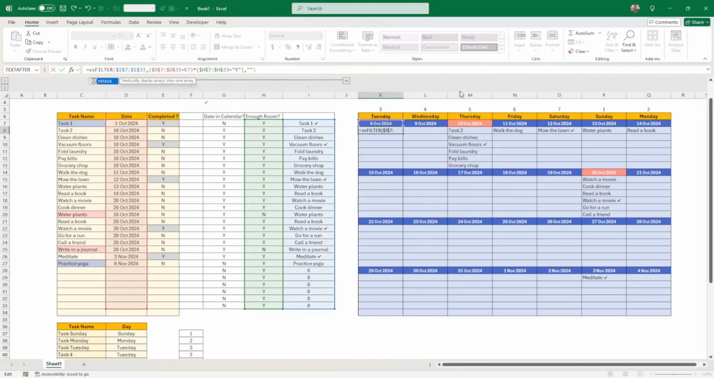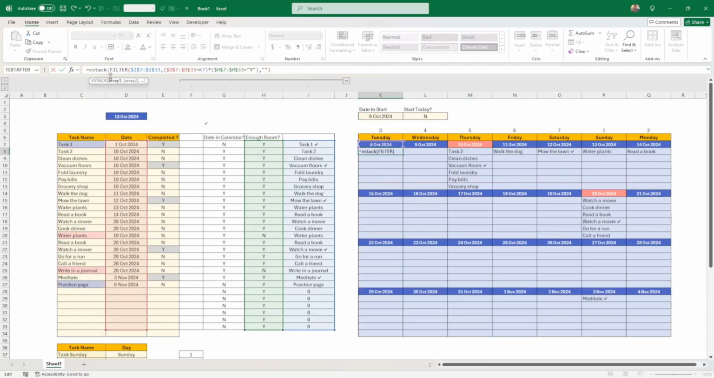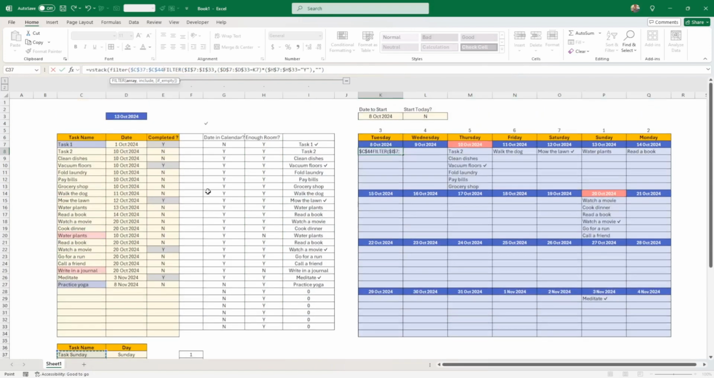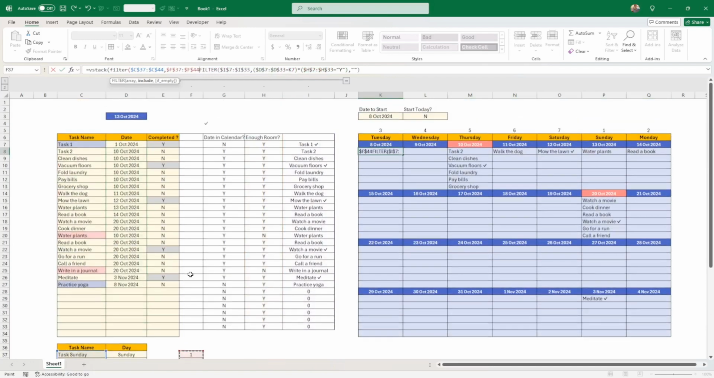So I'm going to do a VSTACK. I don't know if you know VSTACK, but that allows you to stack vertically two arrays. So the first array that I want is the tasks that are for that day here. So I'm doing a VSTACK, and I'm doing a FILTER. What do we want to filter? I want to filter the tasks here. I'm just going to press F4. And what is the criteria that I want? I want not this, but this, pressing F4 again, equal to this one here.